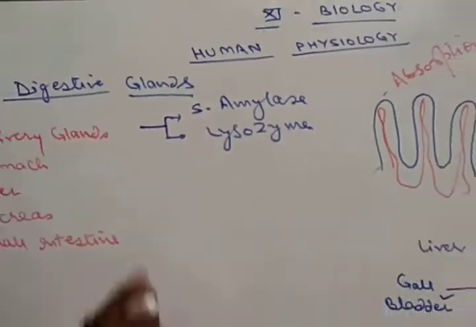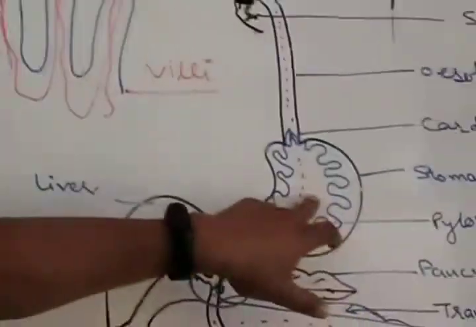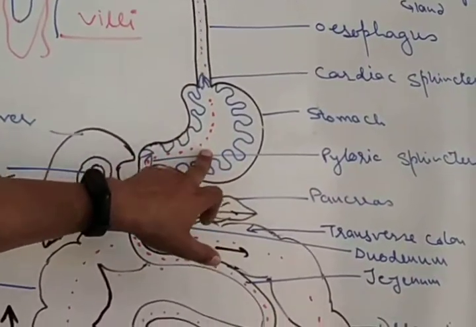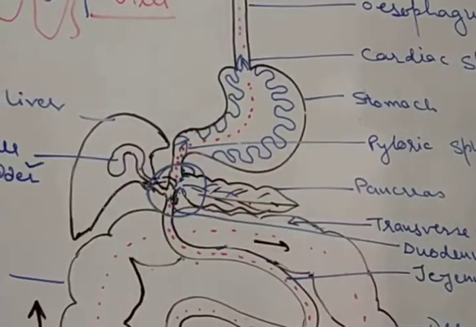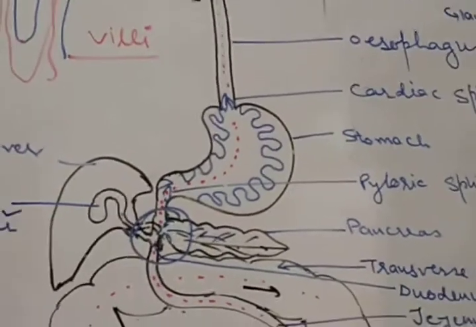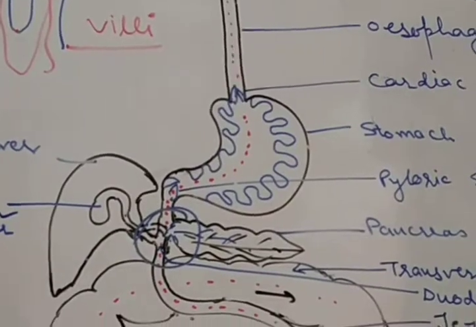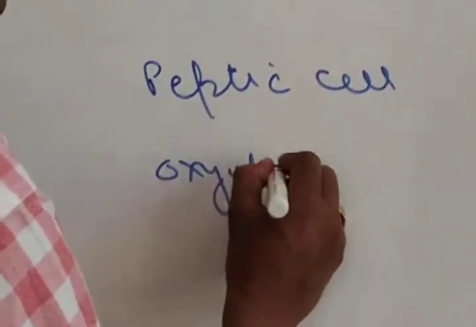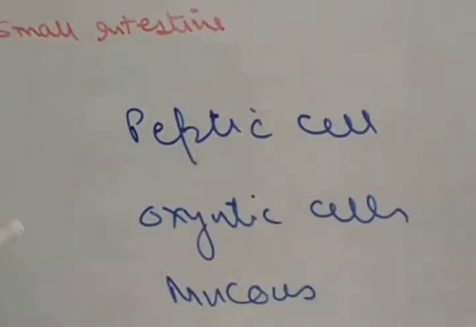The second gland is the stomach, which contains gastric glands. Gastric glands are innumerable, microscopic, simple and tubular glands in the wall of the stomach. There are three common types of cells present in the gastric glands, namely peptic cells, oxyntic cells and mucus cells. Let us discuss all of them one by one.